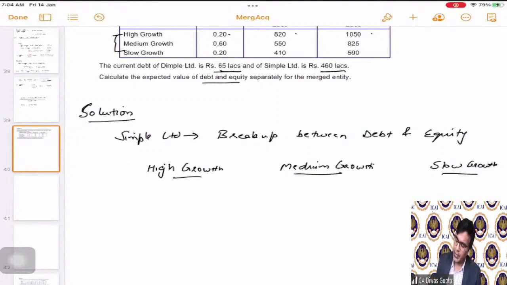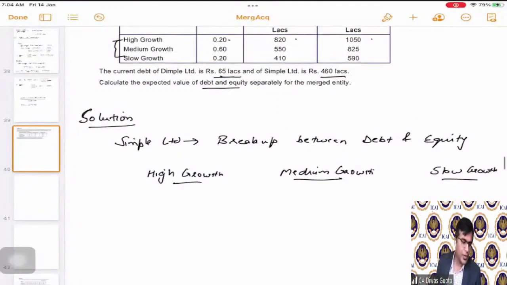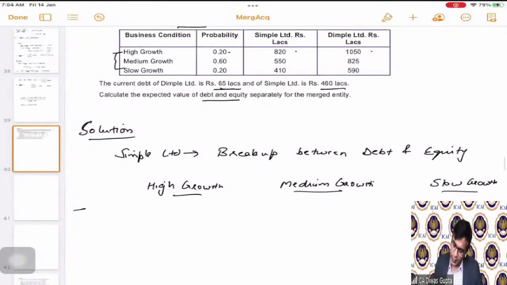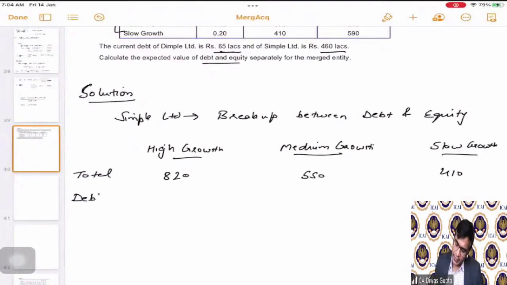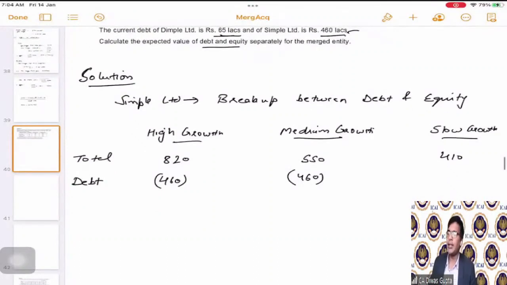Then for Simple Limited, what's the total value? First of all, 820. I am writing total here: 820, 550 and 410, correct? Now, if we do the debt part here, debt will always remain at 460 for Simple Limited, 460, 460. And students, in the third case, slow growth, the total value becomes 410.